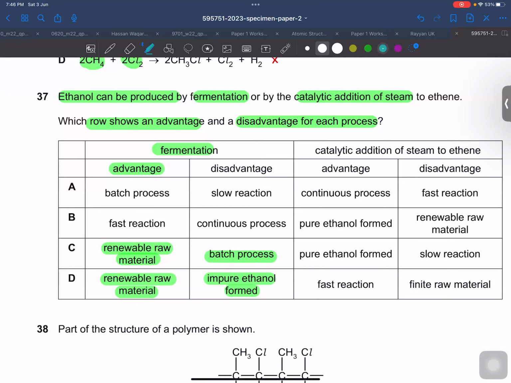But if you talk about the catalytic addition of steam, this is a continuous process. This is a fast process. So you can say that this is the advantage of this process, that it is fast, right?